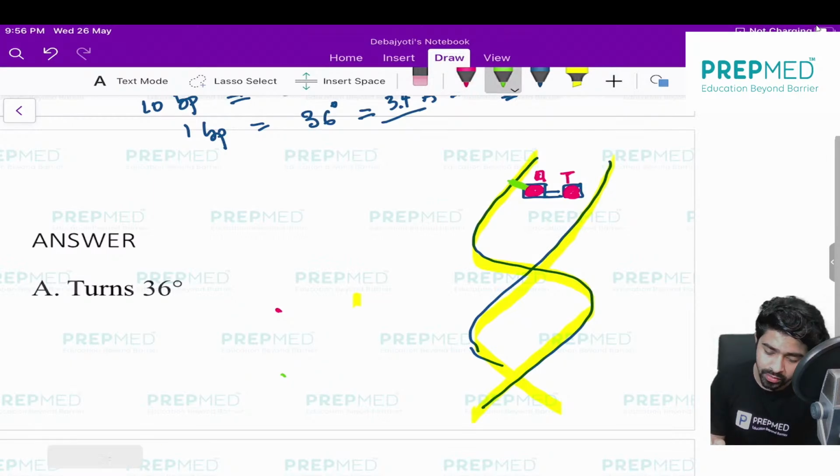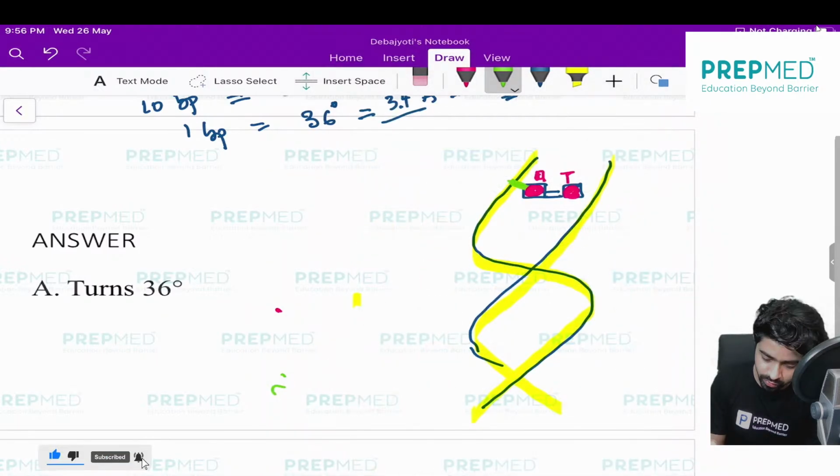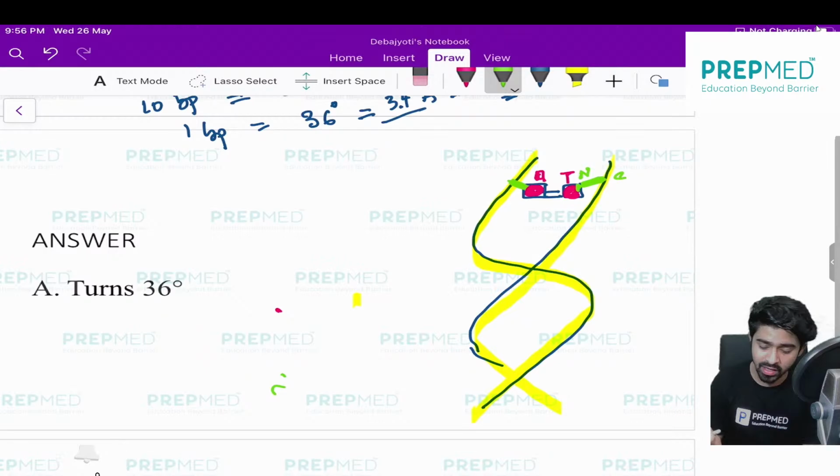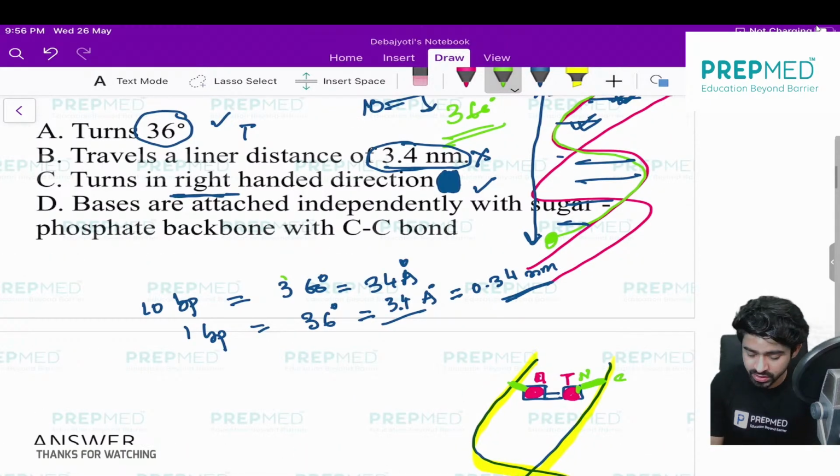And I also want to tell you how they are attached with the sugar phosphate backbone. This is the carbon bond. Sometimes it might also happen like a nitrogen carbon bond, but not all the time a carbon bond. Sometimes they may also have a carbon nitrogen bond as well. So now the question is saying the carbon bond.